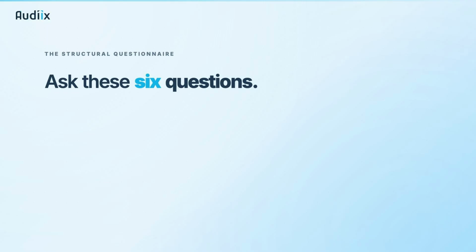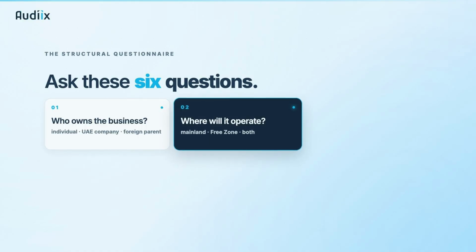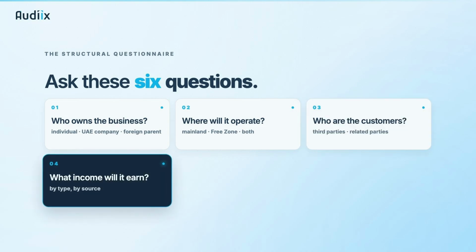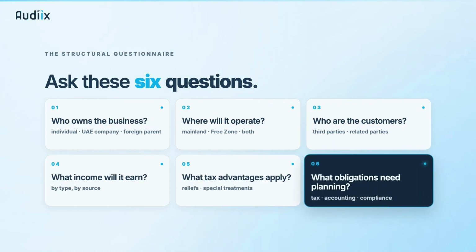So before you incorporate, restructure, or add another entity, ask these 6 questions. First, who owns the business? An individual, UAE company, or foreign parent? Second, where will it operate? Mainland, free zone, or both? Third, who are the customers? And are any of them related parties? Fourth, what income will the entity actually earn? Fifth, what tax advantages or special treatments could apply? Sixth, what tax, accounting, and compliance obligations need to be planned and managed.